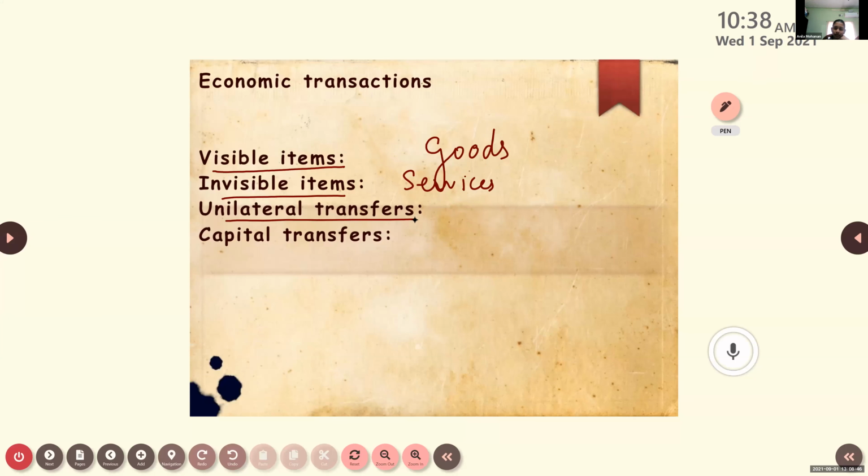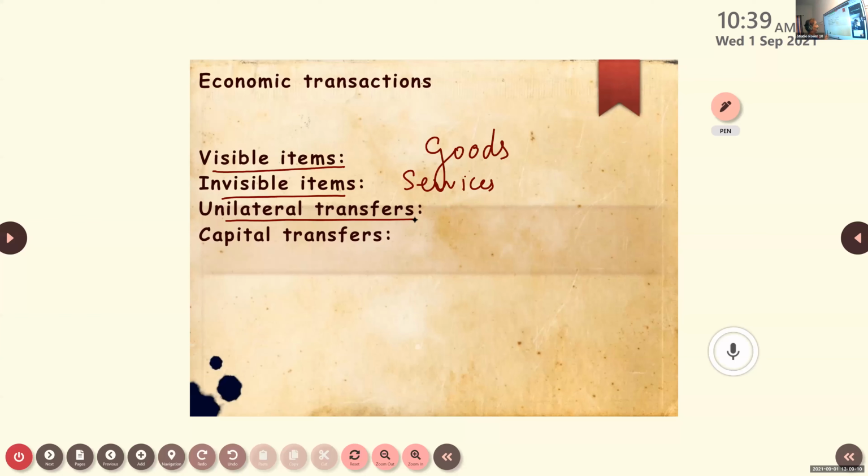No. Okay. So one difference you can see between borrowing and transfers, or what we call unilateral transfers, is that it is one-sided. You are giving it and don't expect it to be returned. That is why it is a one-sided transfer. That is called unilateral transfers.